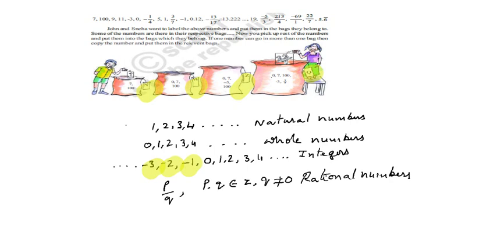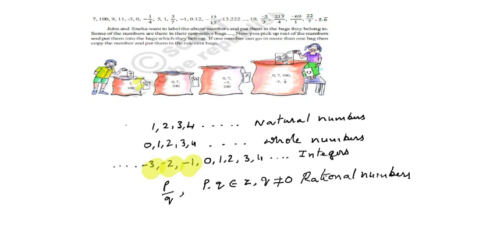Here you may observe what they put in the first bag: those are natural numbers 7 and 100.